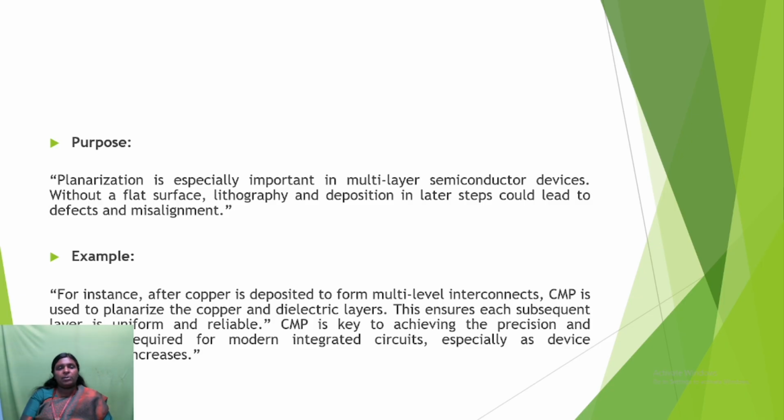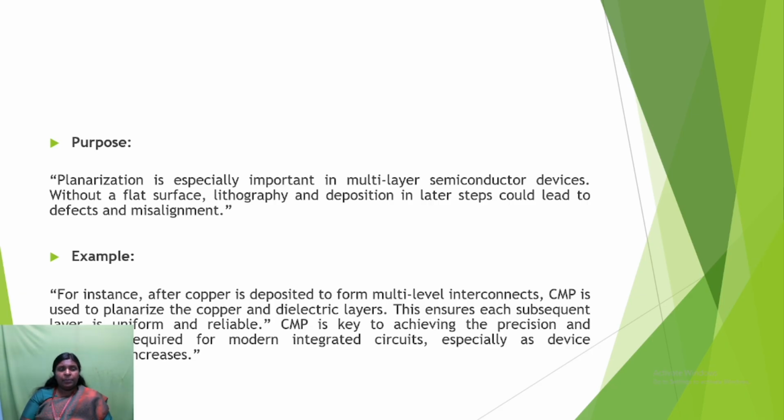The main purpose of this planarization is in multi-layer semiconductor devices. Without a flat surface, lithography or deposition in later steps could lead to defects and misalignment. So for the photolithography or deposition steps, without this CMP, it may lead to some defects and misalignment.